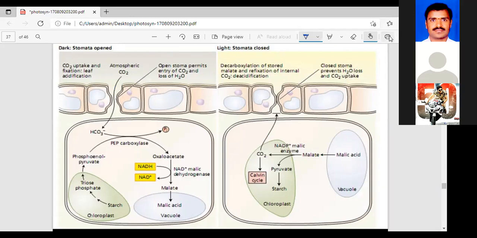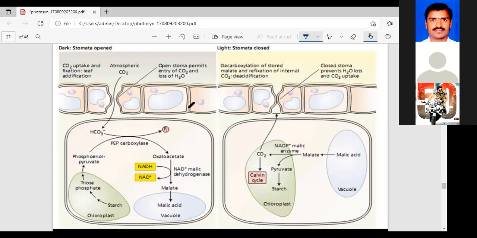In CAM plants, or Crassulacean plants, the leaf anatomy is different. Another thing is that CO2 is fixed only in the dark time, and only at that time the stomata open. You can observe in the picture: on the dark side the stomata are open, but at the light time the stomata are closed. Why? This is to reduce transpiration, as you know, a common thing. That's why these plants open the stomata in the dark, at night, and close the stomata in the daytime.